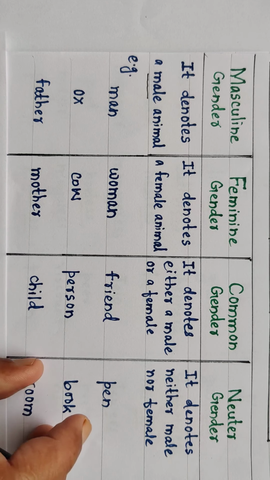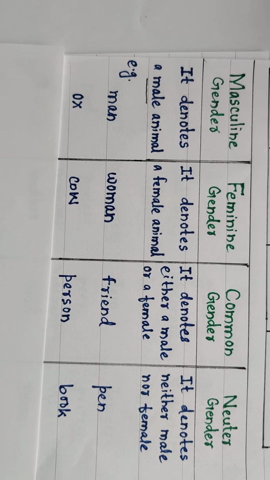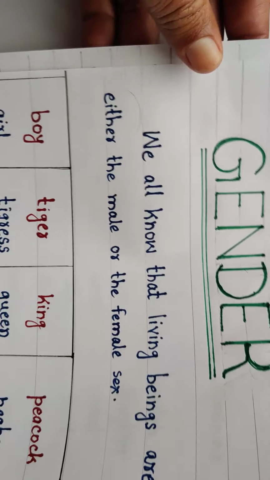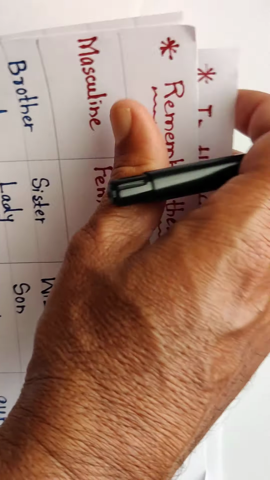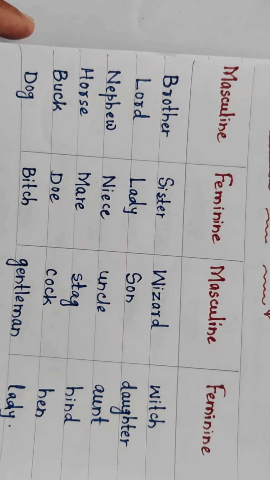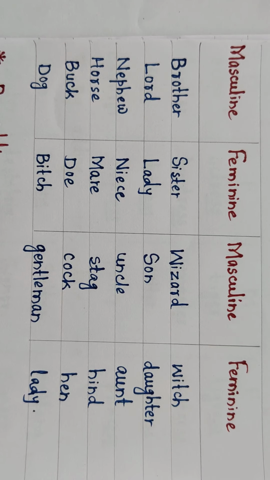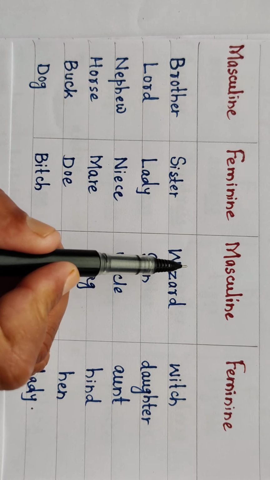Okay, now we will see some examples. Look here, you have to remember all these words. Okay, remember these words. Look here, some examples. Masculine, feminine.